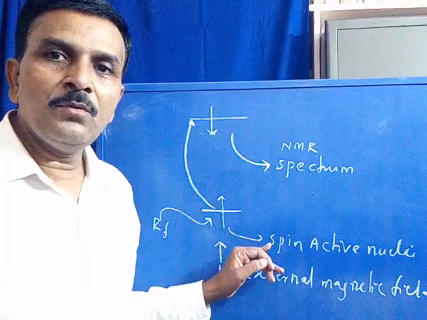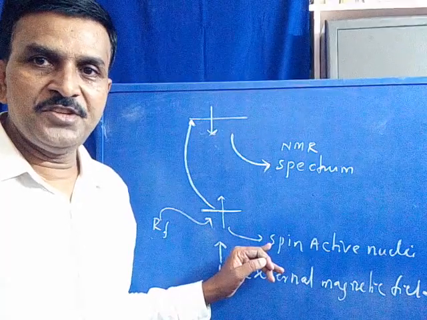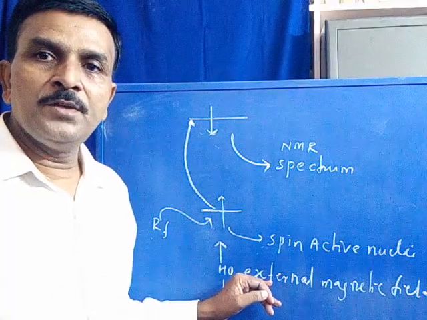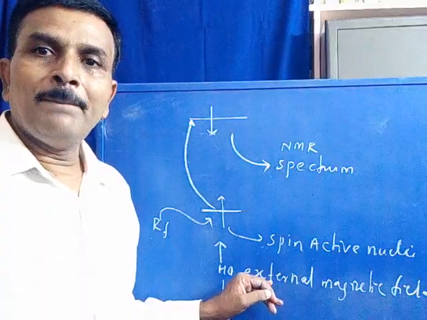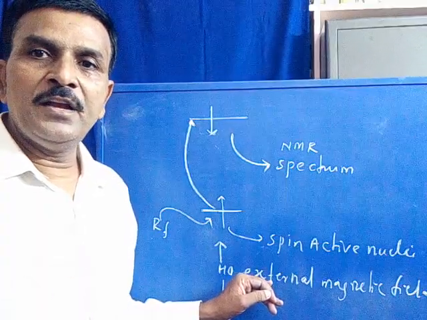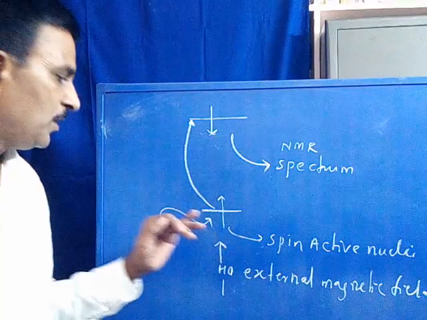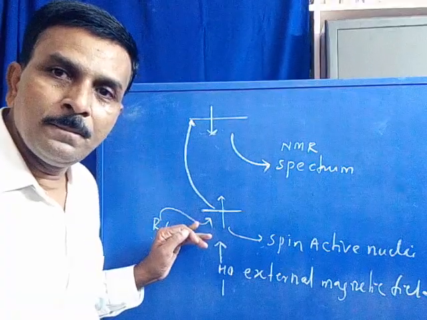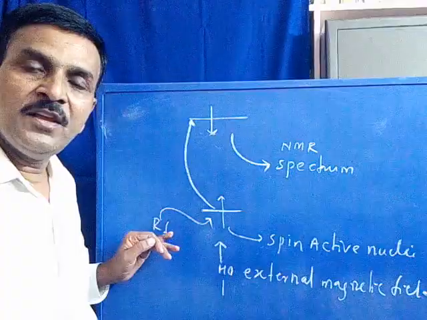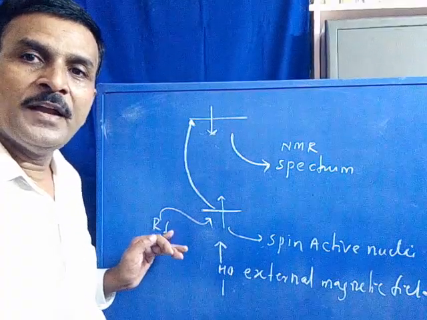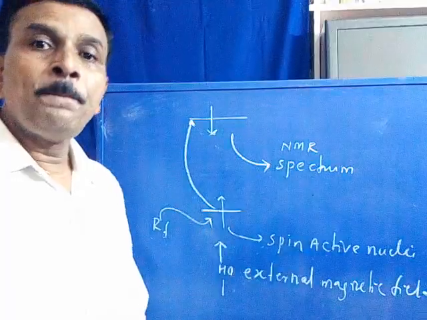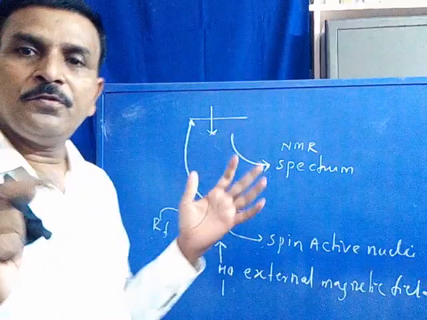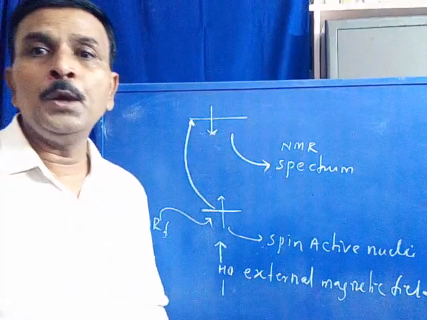First question is, why only spin active nuclei absorb energy? The second doubt raised is why energy is absorbed only when we apply a certain amount of external magnetic field to the molecule. The third question is, why only radio frequency energy is absorbed by the molecule among all other frequencies present in the electromagnetic spectrum, which we will discuss in the first lecture.